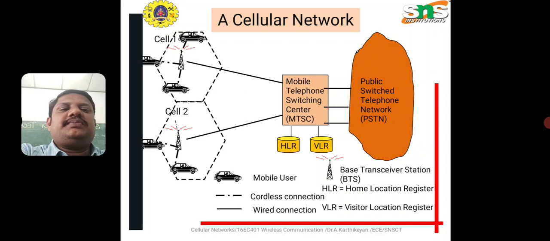So this is our main architecture of a cellular network. We have cell site 1 and cell site 2. The base station can be interlinked to the MTSC, that is the mobile telephone switching center. Every cell site is interlinked with the MTSC. The MTSC has the home location register and visitor location register available.